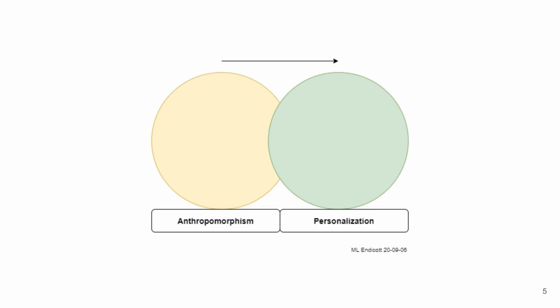The overlap in the middle suggests that many systems combine both strategies, blending human-like qualities with adaptive, user-specific behaviors. The arrow pointing right indicates a progression toward increasing personalization, highlighting a design trajectory where virtual beings evolve from generalized human-like representations into more intelligent, context-aware, and personalized companions.